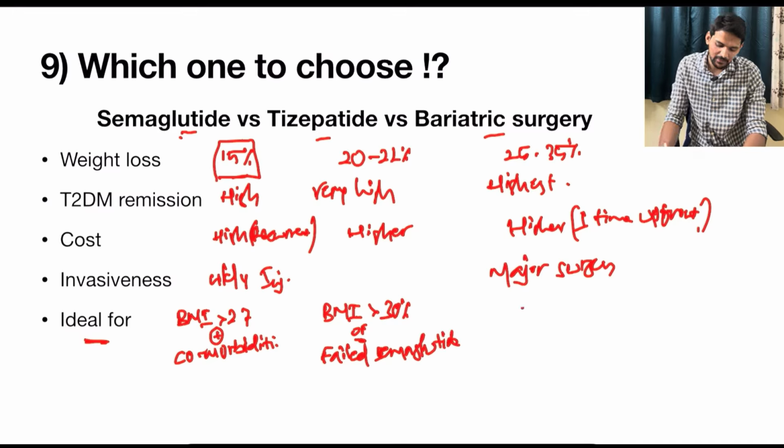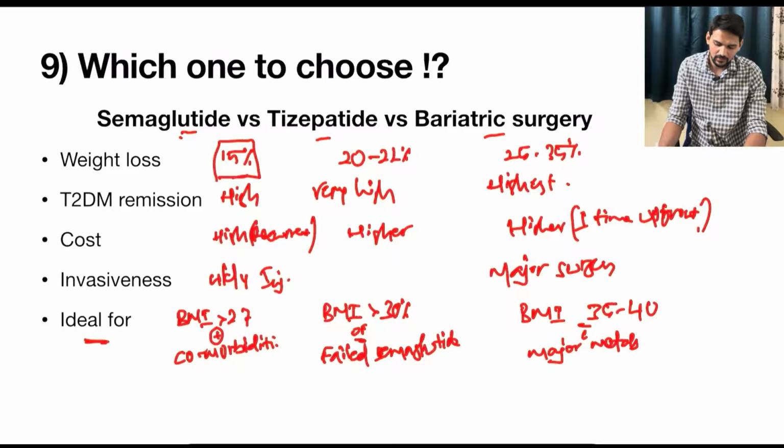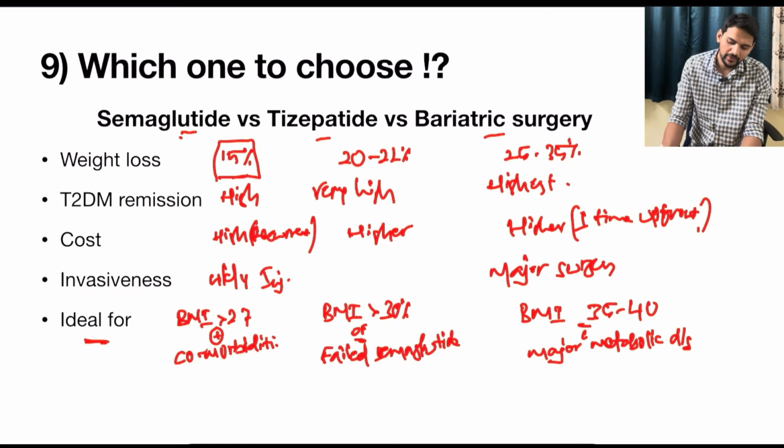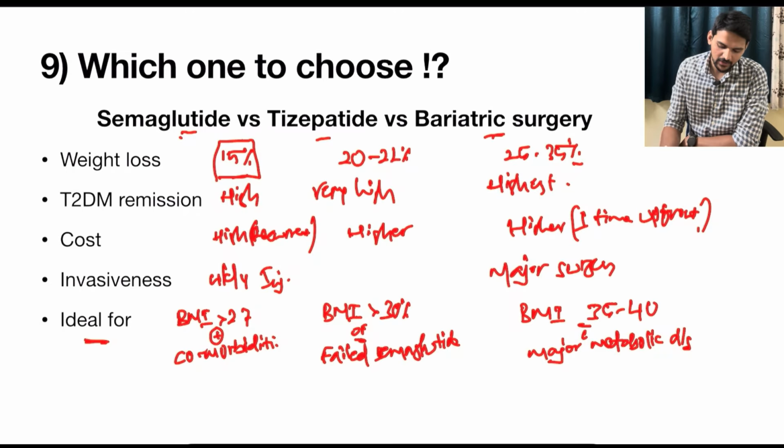Whereas if the BMI fits into morbid obesity, like about 35 to 40, with some major metabolic diseases, and we need a greater degree of weight loss, in that case we have to choose bariatric surgery. So these are some points to consider when choosing among these three options.